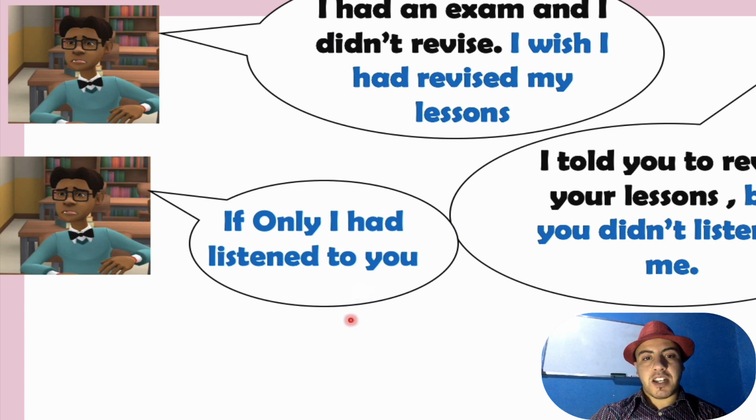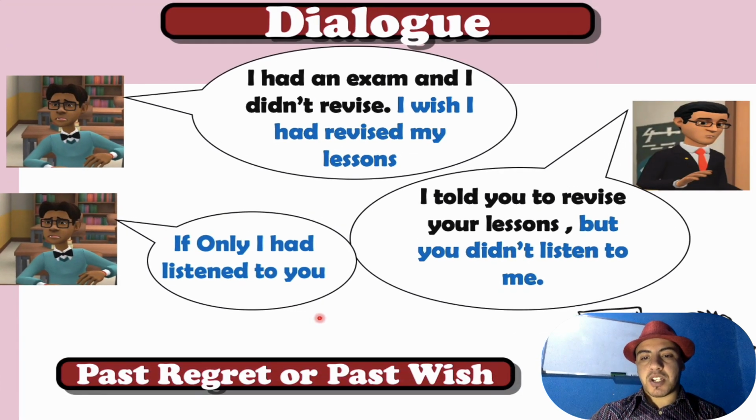But did Ibrahim listen to his friend? No, he did not. Okay, so here we have some structures: I wish I had revised my lessons. If only I had listened to you. Here we are talking about past regret or past wish.